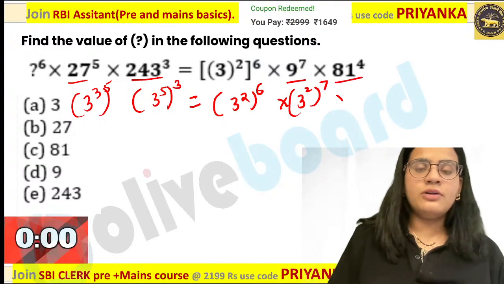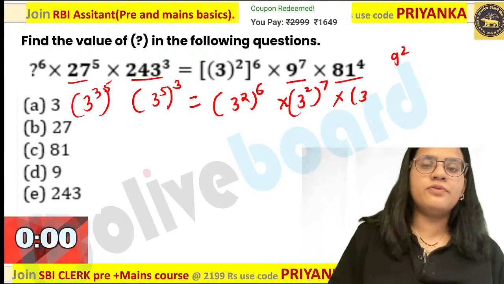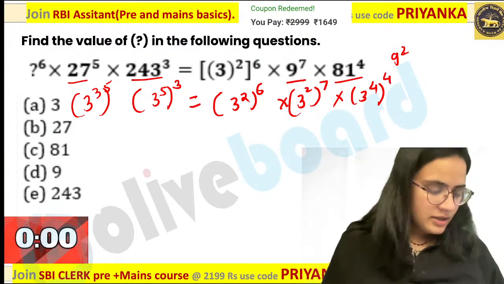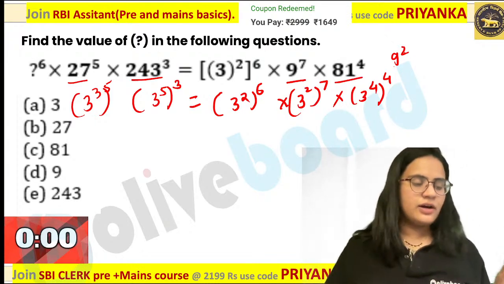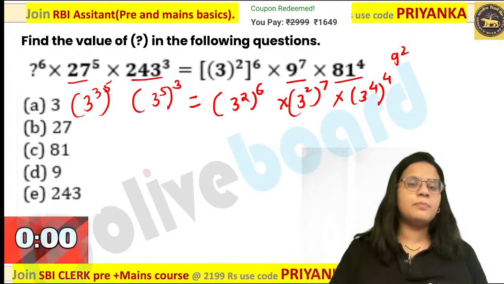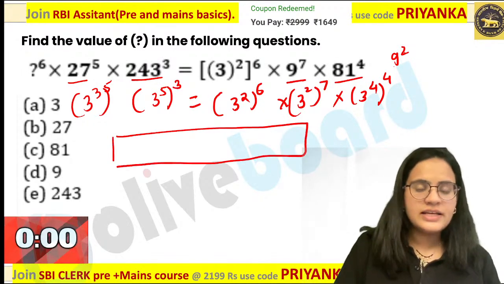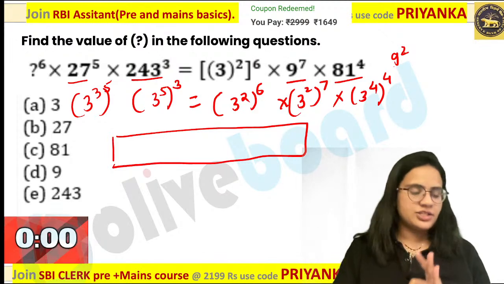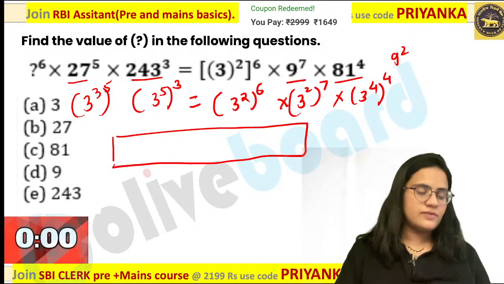And when you are talking about this, this is nothing but 9 square, or I can say 3 to the power 4 over here. Now, whenever you are doing an indices based question, I am going to tell you a really good short trick, that is nothing but the box method. Now, what is the box method? You have to form a box. Those indices which are in multiplication, you have to add, and those which are in division, you have to subtract.